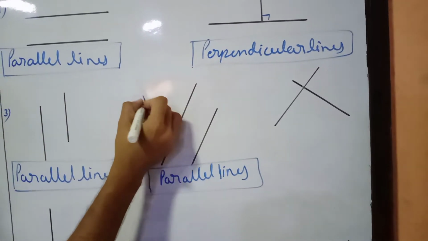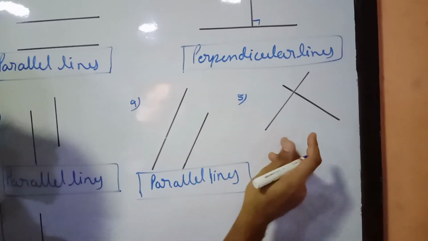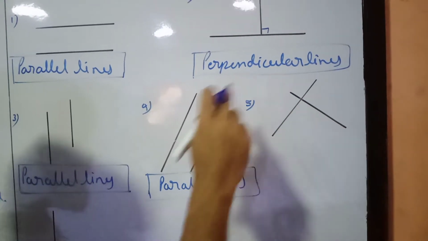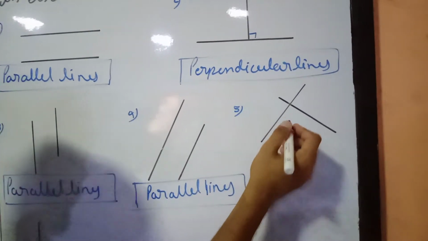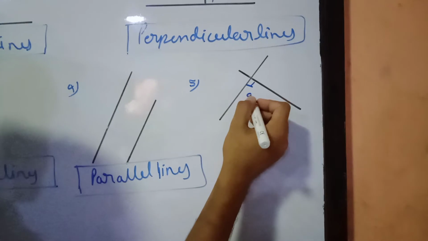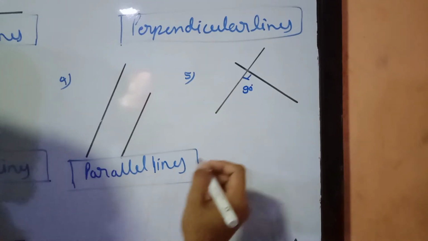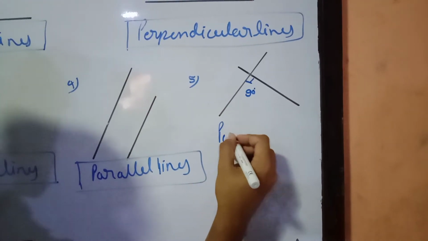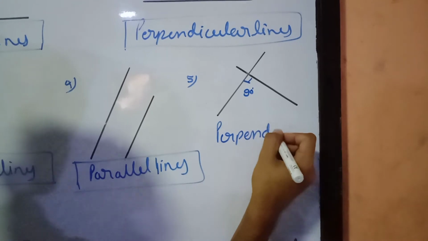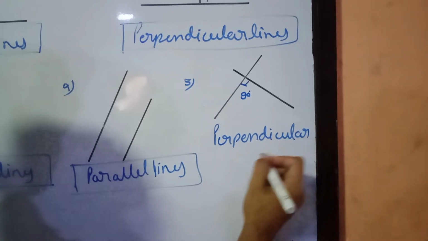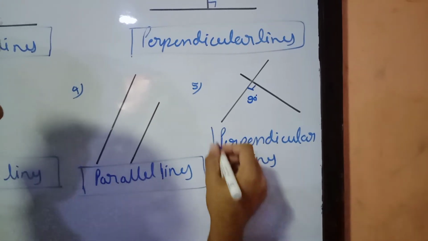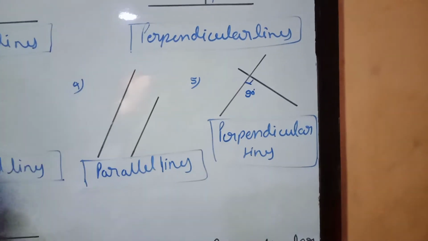Here we have the fifth one. You can see these two lines are intersecting each other and forming an angle of 90 degrees. Because of that, these two are perpendicular lines.